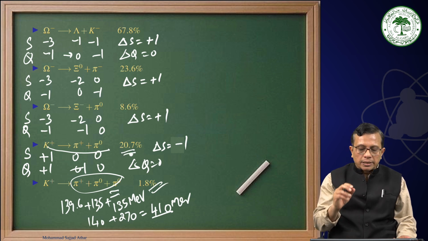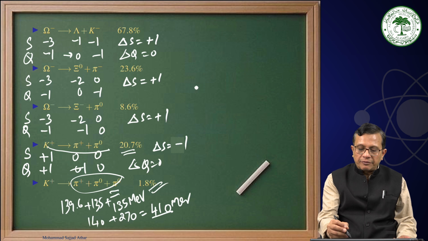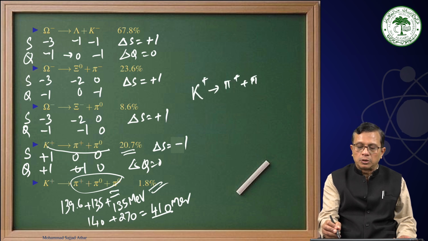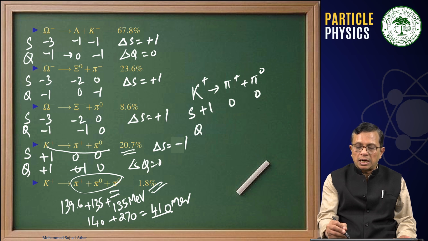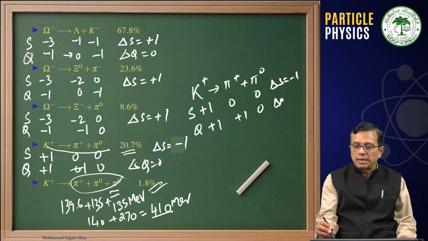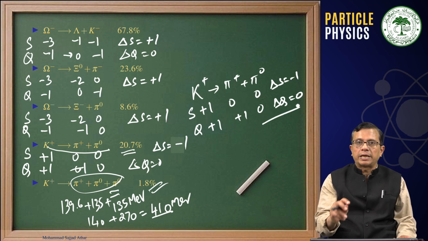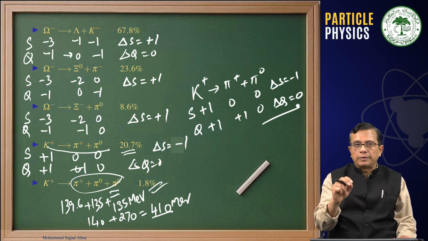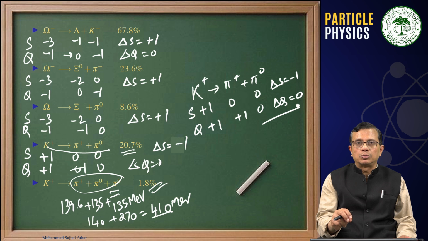20.7%. And this we have to keep in mind, that when we are talking about K plus decaying into pi plus pi 0, this strangeness is +1, 0, 0, charge is +1, +1. As you can notice, delta S is -1, delta Q is 0. This will be a Cabibbo suppressed process. Cabibbo favored will be the one where we have delta S equal to 0.